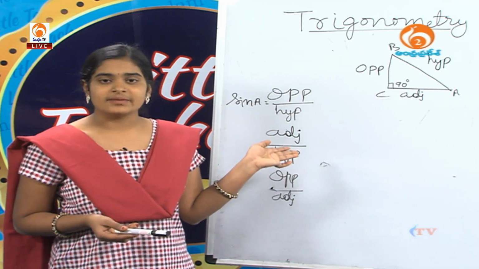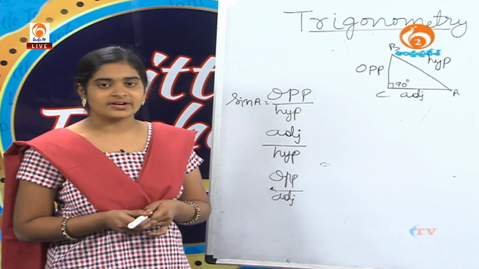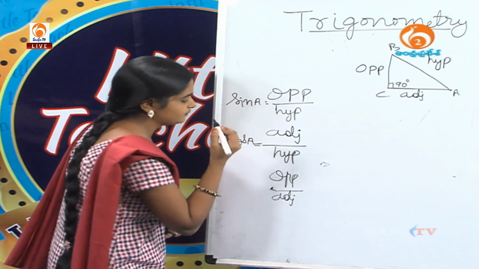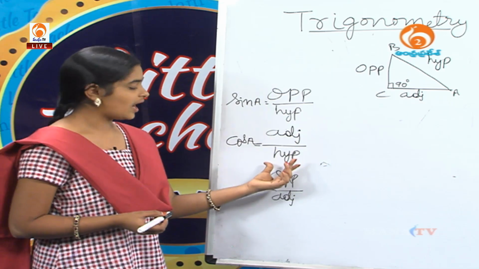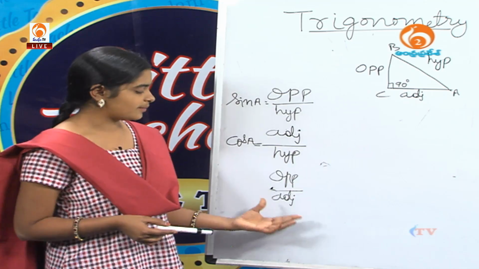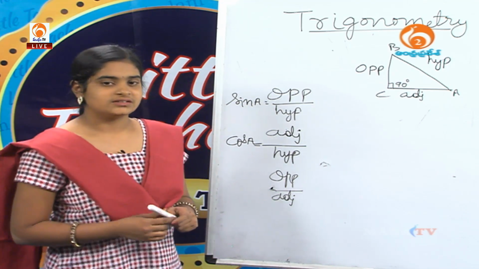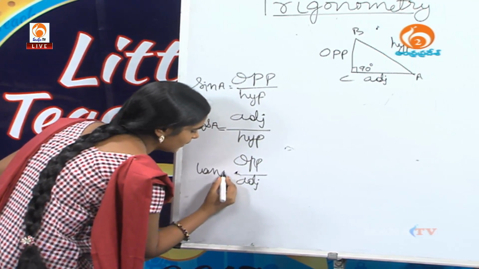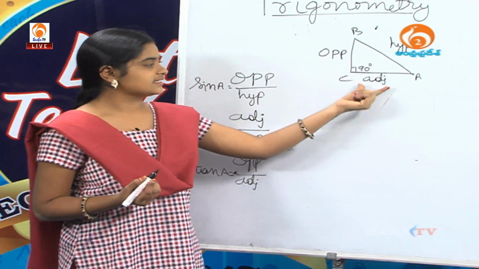What's its name? Do you know? It is the cosine of angle A. We commonly write it as cos A. Cos A equals adjacent side over hypotenuse. Then what is the remaining term? It is opposite side by adjacent side. It is the tangent of an angle. That means we commonly write tan A. Tan A equals opposite side by adjacent side.